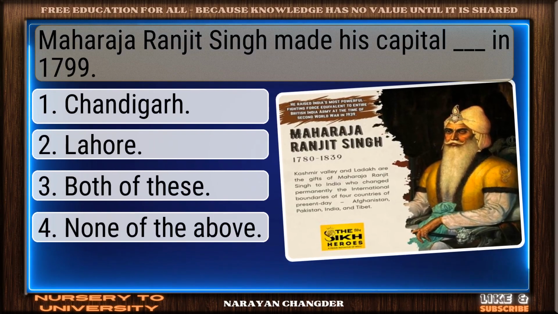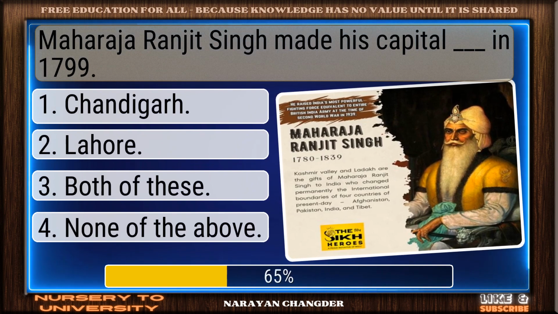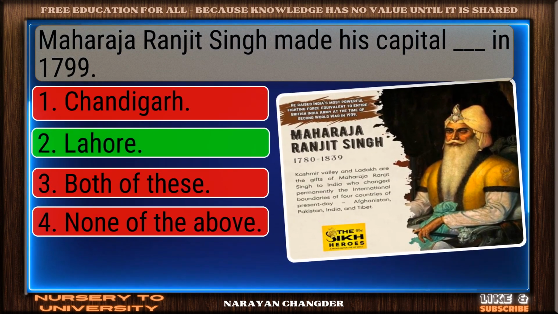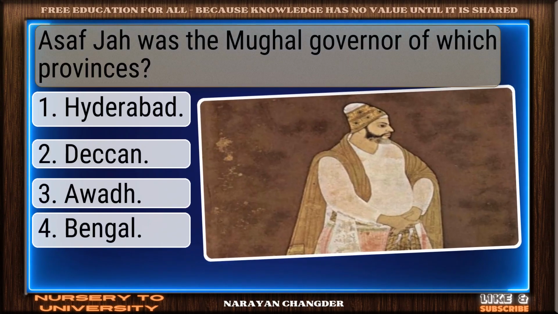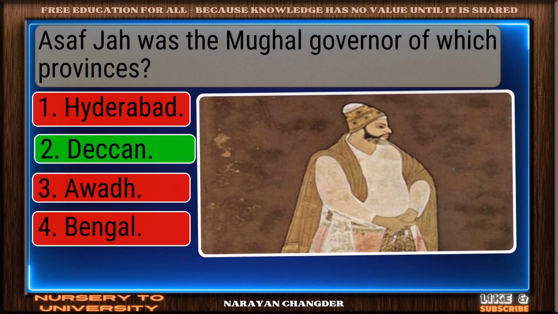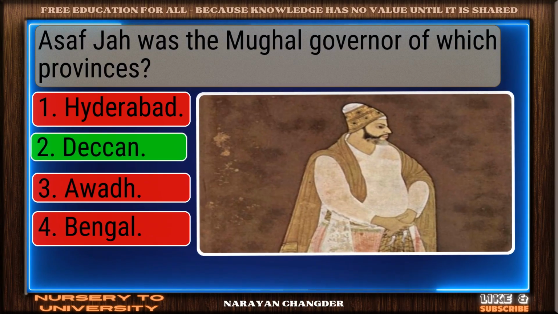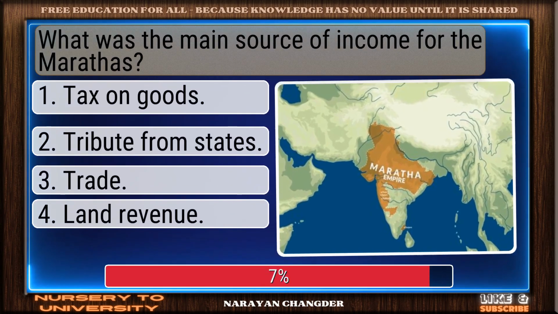Maharaja Ranjit Singh made his capital Dash in 1799. Excellent. Lahore is a brilliant choice. Asaf Jah was the Mughal governor of which provinces? Bravo. Deccan is the answer. What was the main source of income for the Marathas?